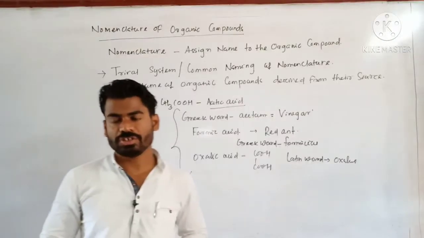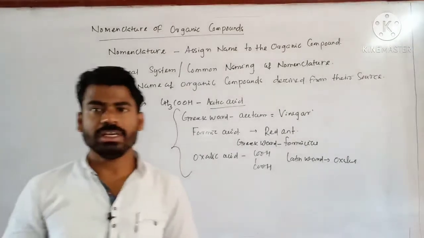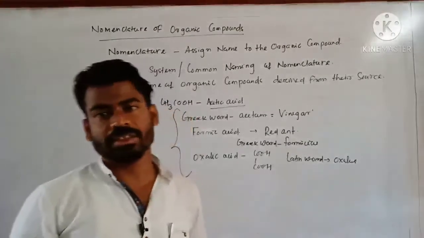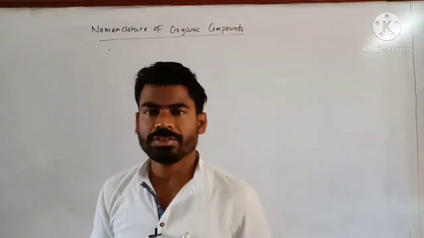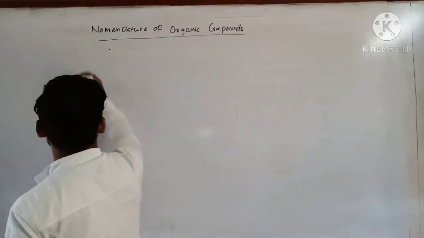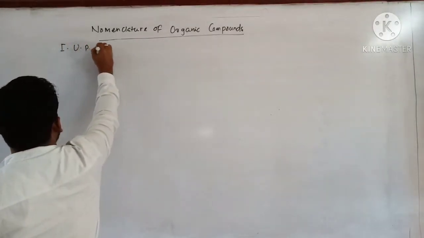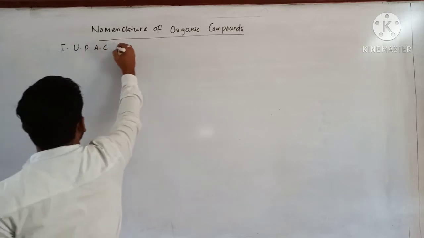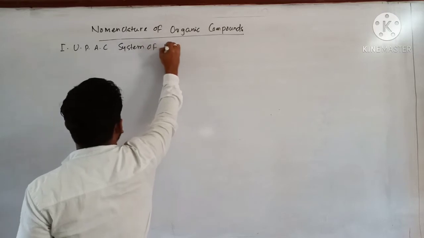So right now we will proceed through the second system of nomenclature, that is the IUPAC system of nomenclature. Now let us discuss the very important IUPAC nomenclature.